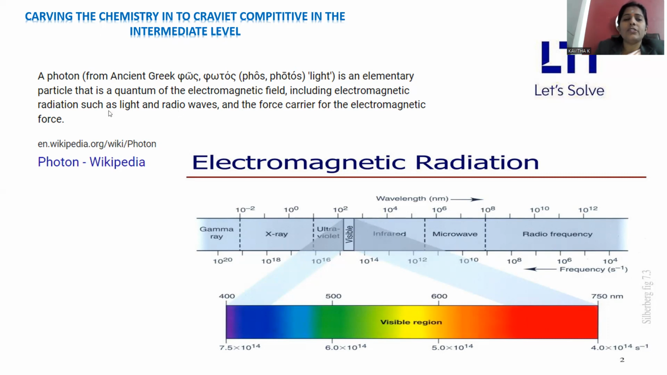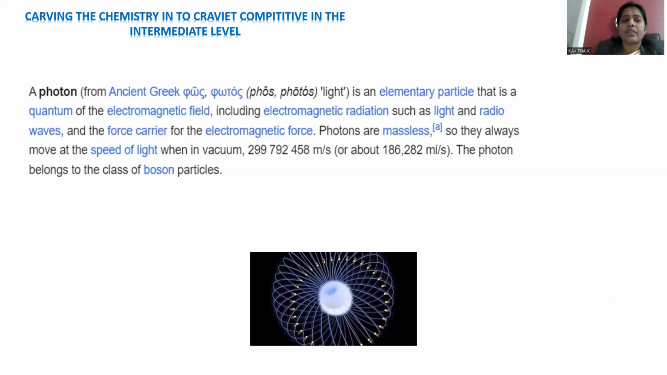They are saying that electromagnetic radiation, so the photon is an elementary particle, the quantum of the electromagnetic field. So photon is part of the electromagnetic field. Photon is an elementary particle that is the quantum of the electromagnetic field, including electromagnetic radiation, light and radio waves.